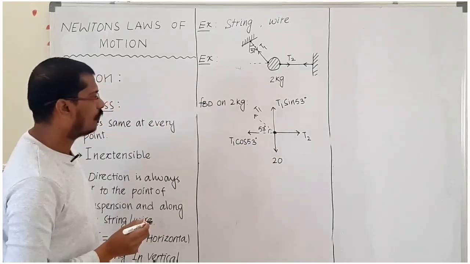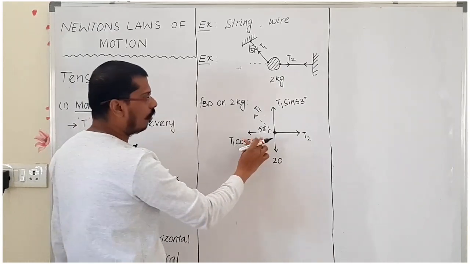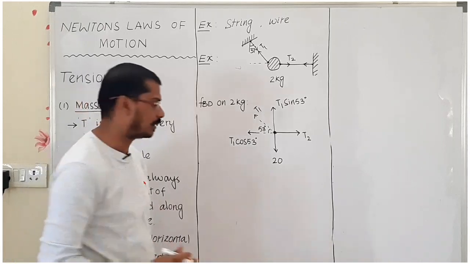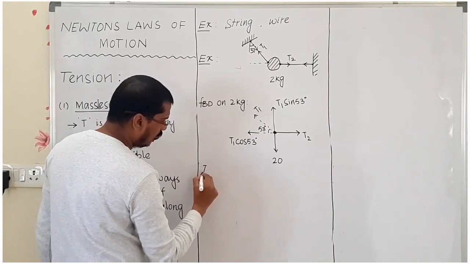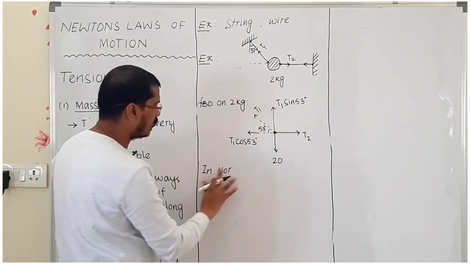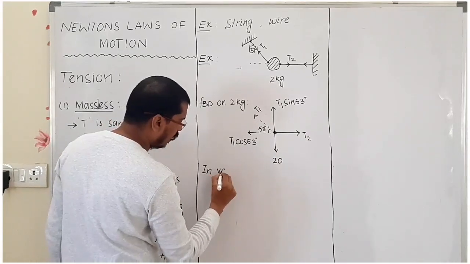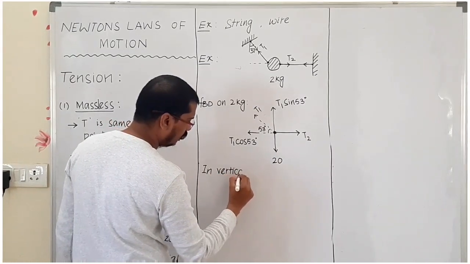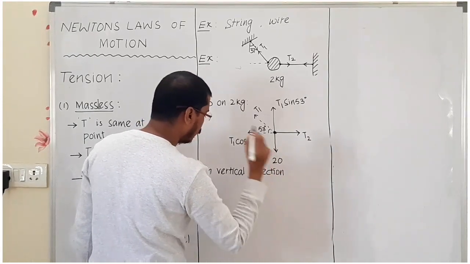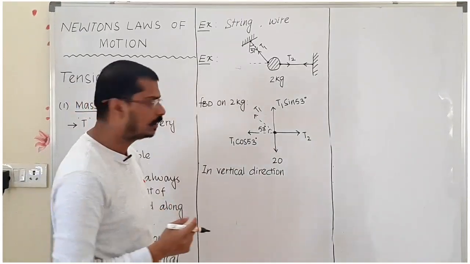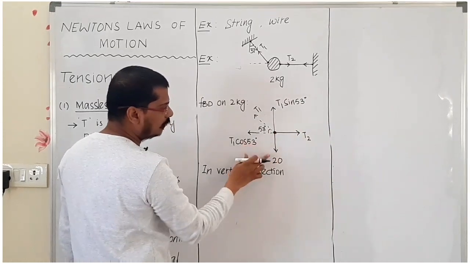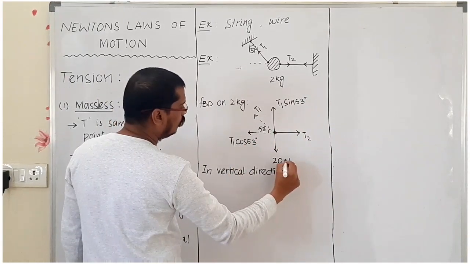In this condition, we have to take the horizontal forces and the vertical forces. First of all, take the vertical forces, in the vertical direction. In the vertical direction, upward forces equal downward forces. Here the upward force is T1 sin 53, and 20 Newton is the downward force.